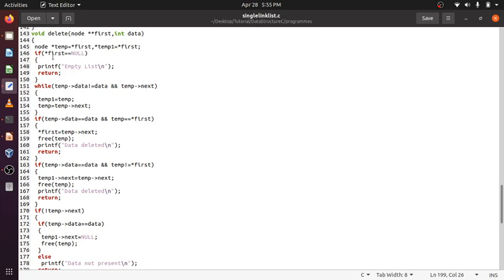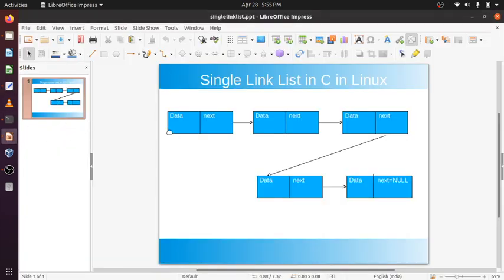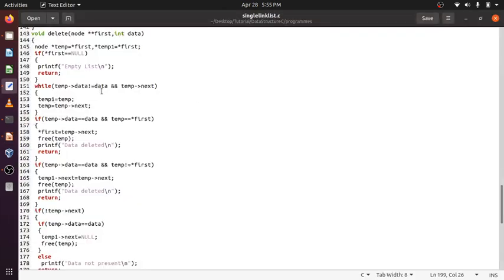If first equals null, then the list is empty, so nothing to do. After that we are just traversing the list. While temp data is not equal to data, and temp next is not equal to null.